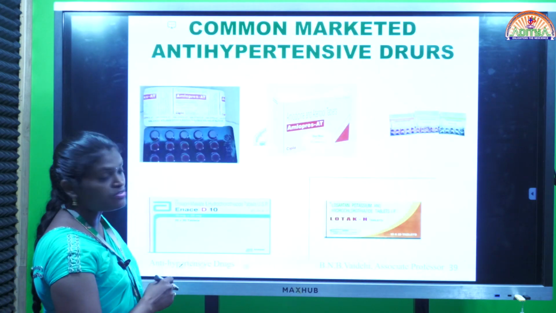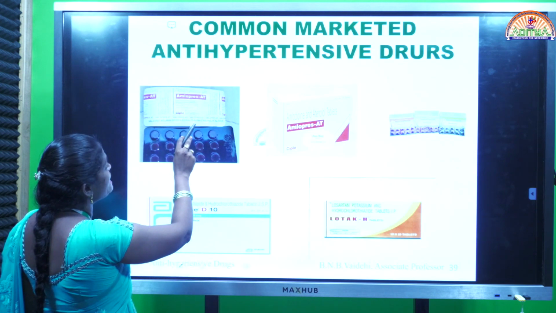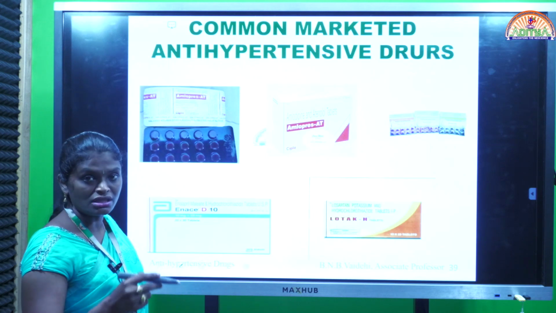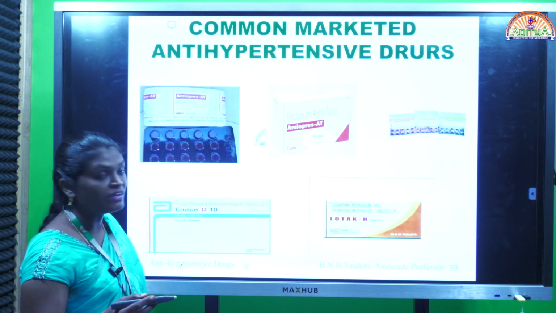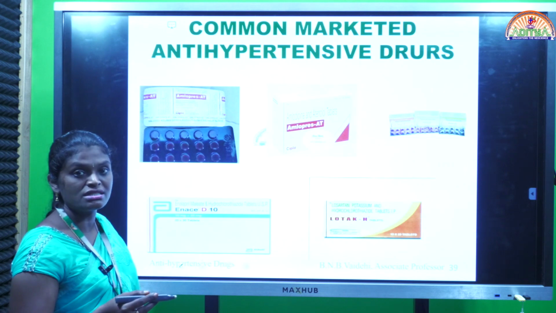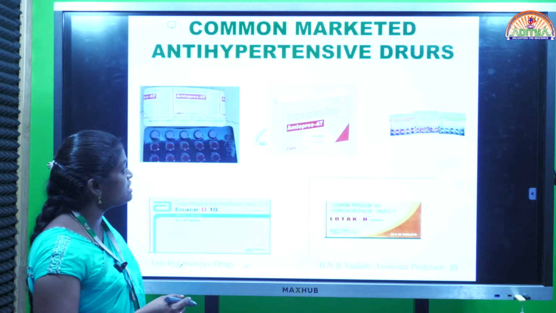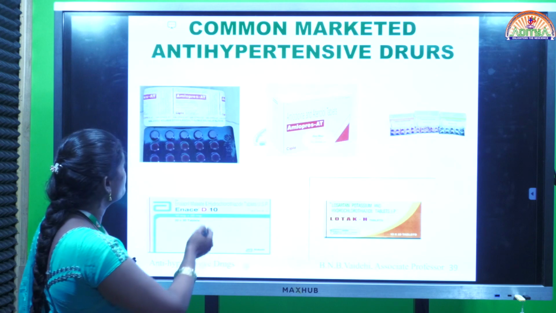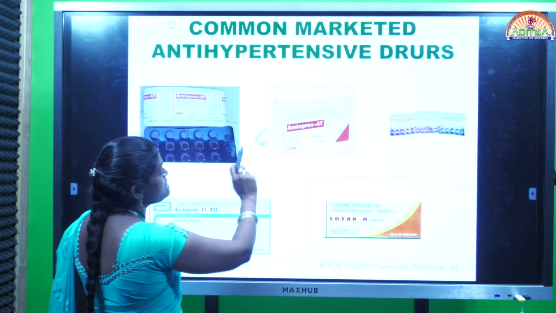These are the formulations which are available in the market. The main one is Amlopres. In antihypertensive therapy there is no single drug; generally we give the drugs in combination. It depends completely on the severity of the hypertension. Primary hypertension is there, secondary is there, essential hypertension is there. If the hypertension is severe, we give a combination of drugs to get a better pharmacological result. Amlodipine with atenolol, this is Amlopres.